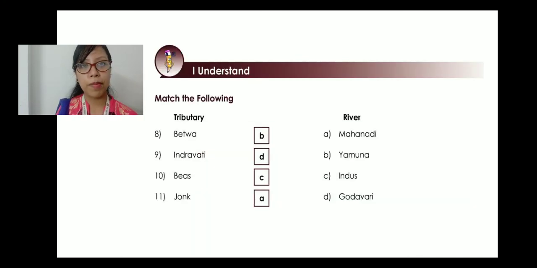Now let's move towards the match the following. In one column we have the tributary and in the other we have the river. So number 8 is Betwa. Betwa is the tributary of which one? Yamuna. Remember these things. It might come as a question, as fill in the blanks, as match the following, or as a one word answer. So be ready with it. Betwa belongs to Yamuna, Indravati belongs to Godavari, Beas belongs to Indus, and Jong belongs to Mahanadi. So this is the match the following.